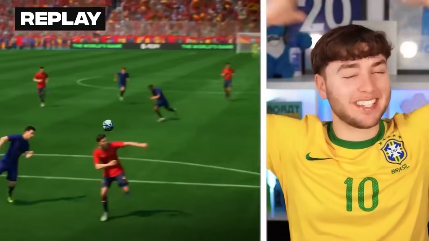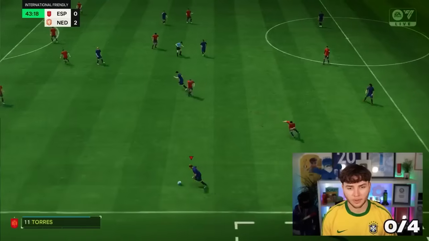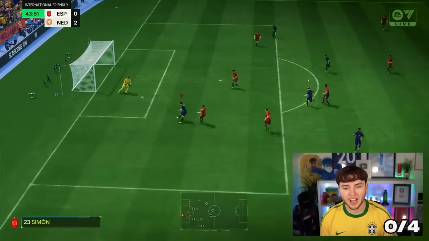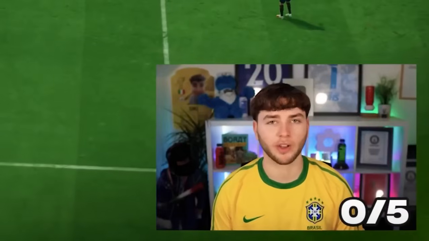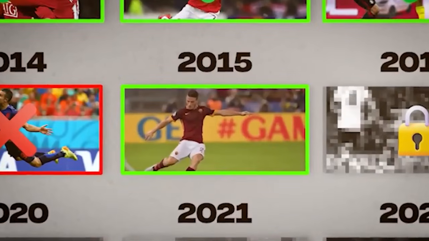Oh! He's just scored a flying header, but is absolutely not the goal recreated. And therefore, we can't accept it. Make the run, Vampy. Flying header! No, he's just scored another volley. And we failed. Let's get into this next goal, which is 2015, and it is the Florenzi long shot against Barcelona in the Champions League.